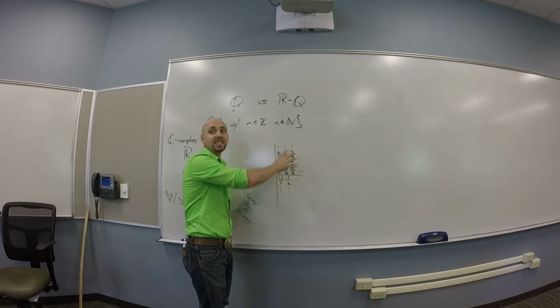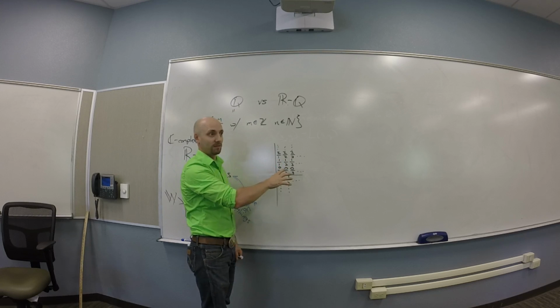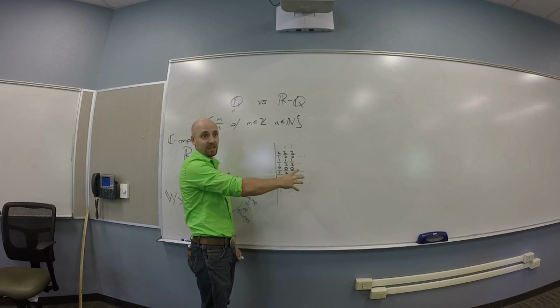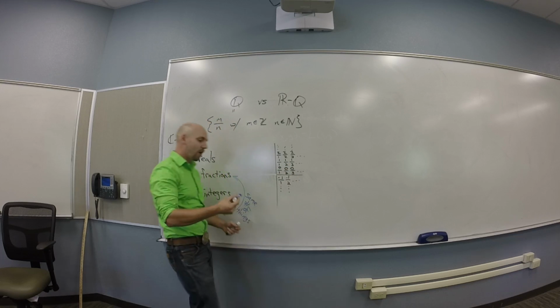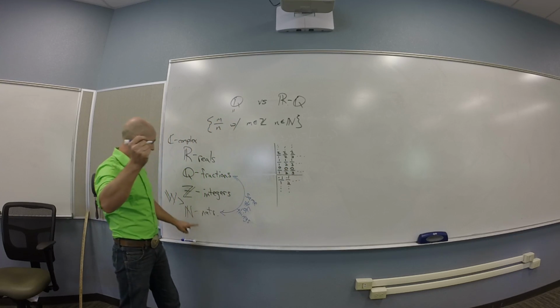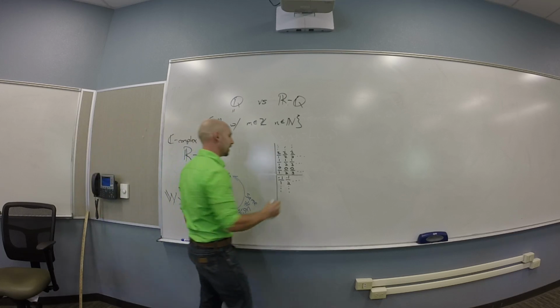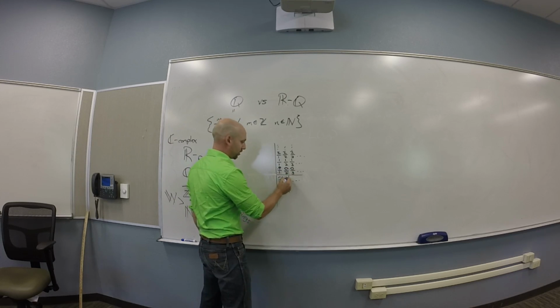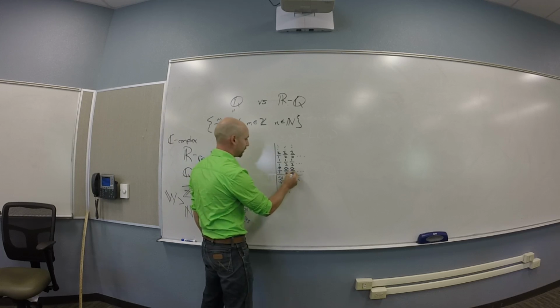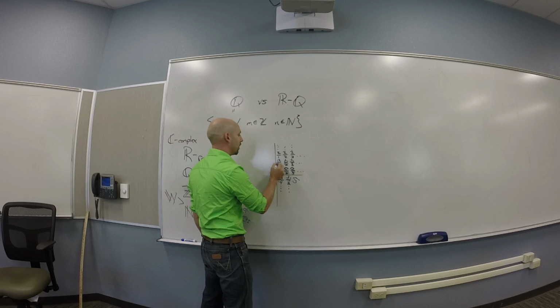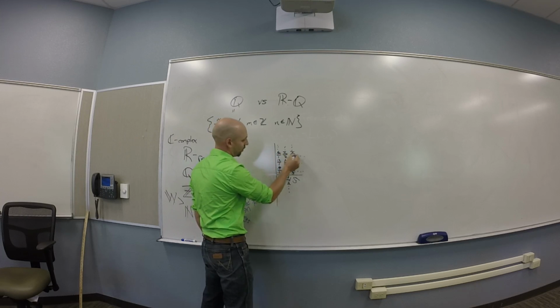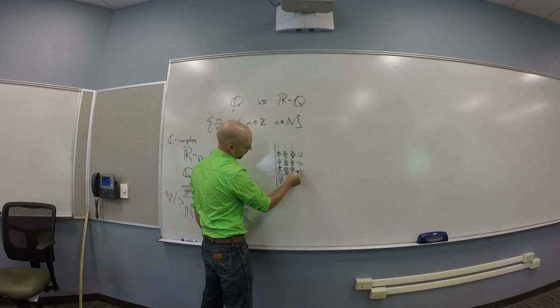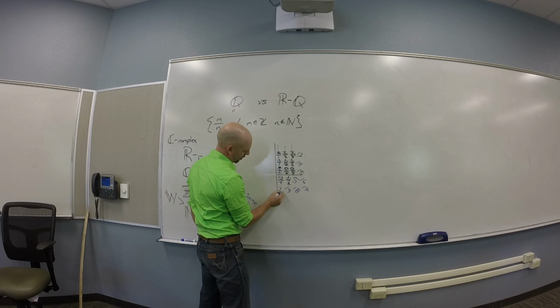But this is at least as many as the fractions, right? You guys see that? Q sits in here. And so now I'm going to label these with natural numbers. I'm going to go like this: this is the first one, the second one, the third one, the fourth one, the fifth, sixth, seventh, eighth, 9, 10, 11, 12, 13, 14, 15, 16, 17, 18, 19, 20th,